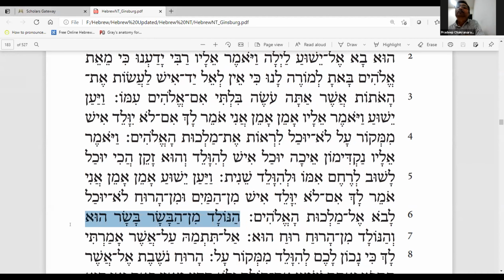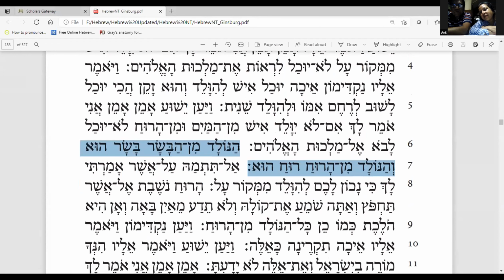Verse 6. Can you see the selected portion? Yes, yes. Okay.